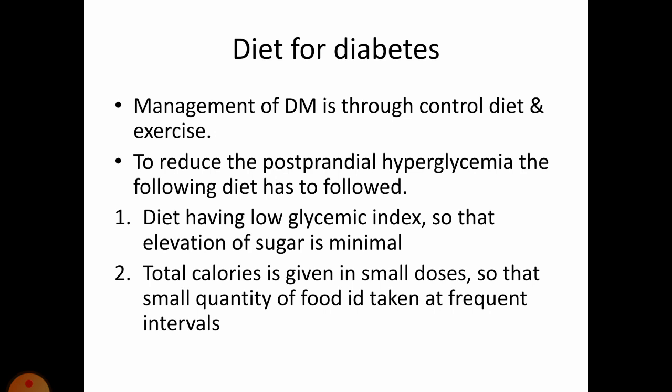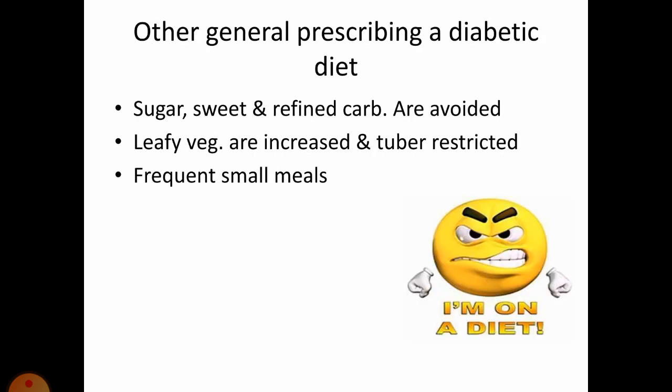As a general rule, glycemic index of carbohydrates is lowered if it is combined with proteins, fats and fibers. Other rules: while prescribing a diet for a diabetic patient, sugar, sweets and refined carbs have to be avoided. Then green leafy vegetables etc. should be included, and tubers should be restricted as they have higher carbohydrate content. Then the diabetic patient should have frequent small meals. Okay, that's all. Thank you.